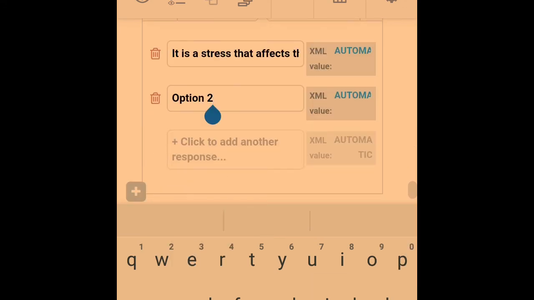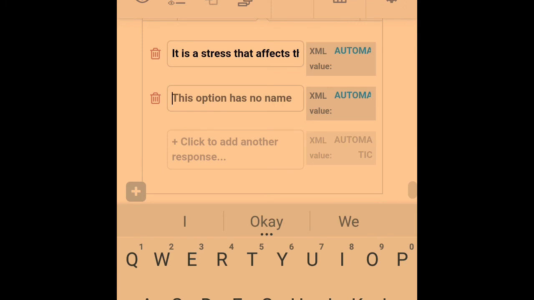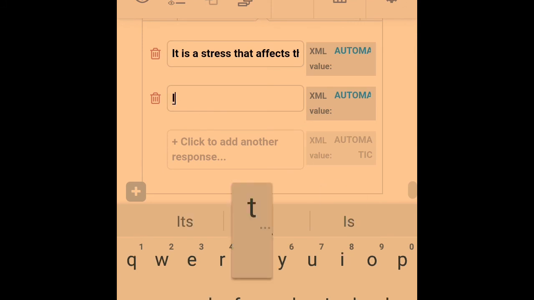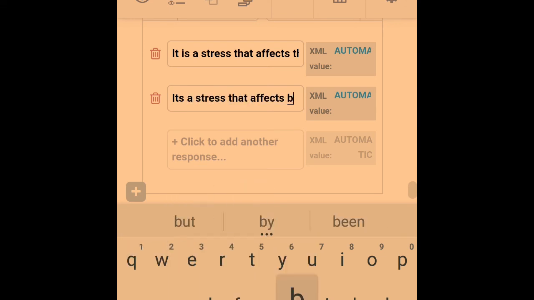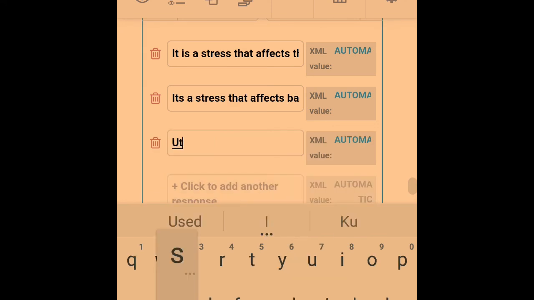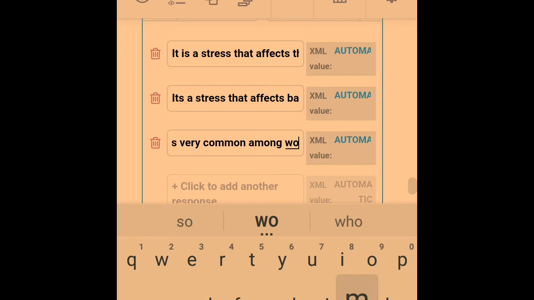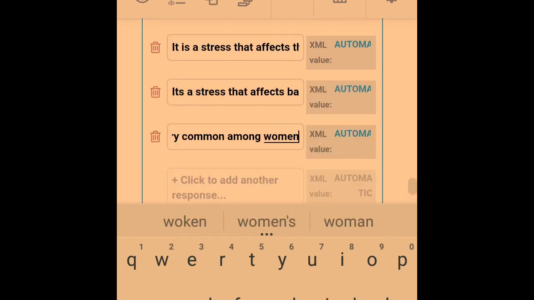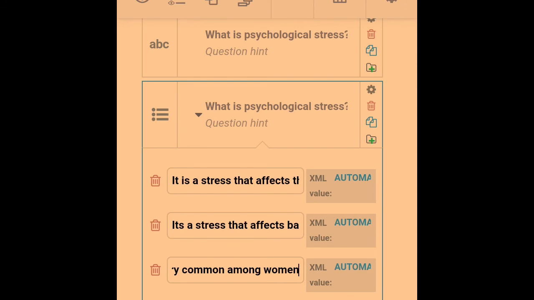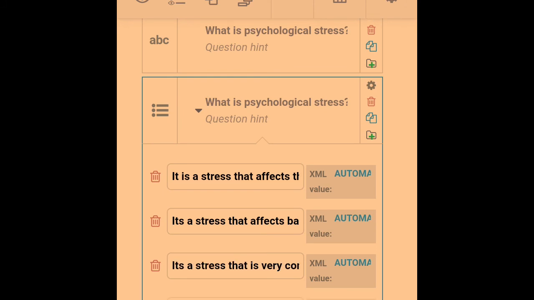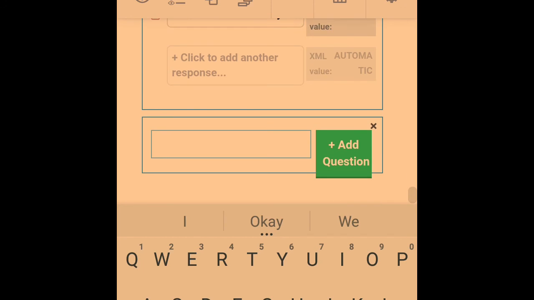I'm already giving it an option, so people will just be restricted to the options I have and choose from it. It's a stress that affects babies. This is just an example. It's a stress that is very common among women. Okay. So this is now close-ended because you're restricting people to these three options. So that is that about close-ended and open-ended questions.